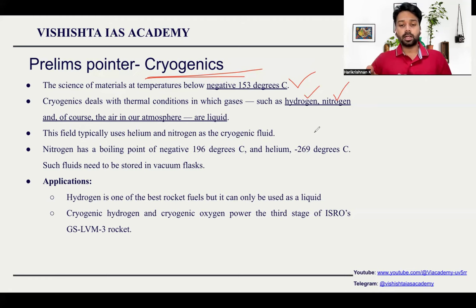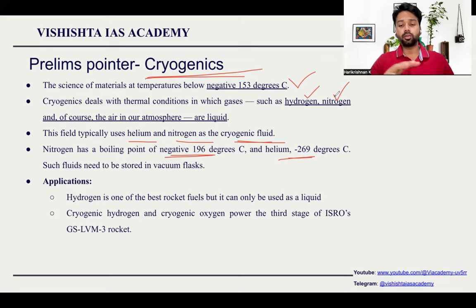Once it crosses that, what will happen? They will become gaseous. They will disappear. When they are in the cryogenic form, their properties are also different. This field typically uses helium and nitrogen as cryogenic fluids. Nitrogen's boiling point is minus 196 degrees. So once it crosses minus 196, from the liquid state it becomes a vapor. It will completely escape. For helium it is minus 269, and in the same way for hydrogen and oxygen it is different.